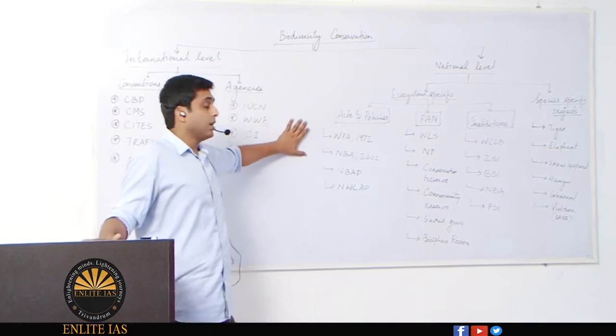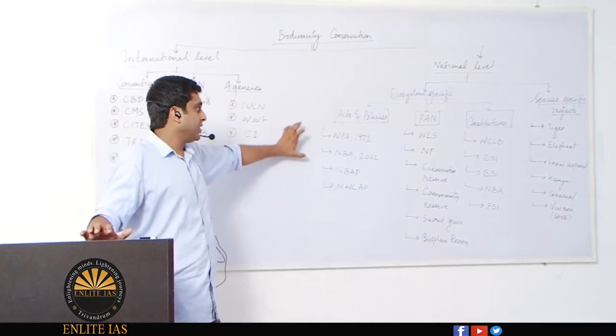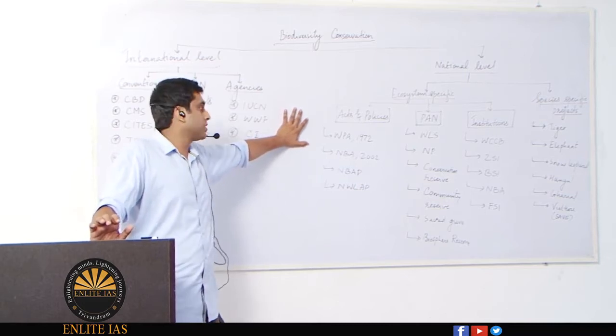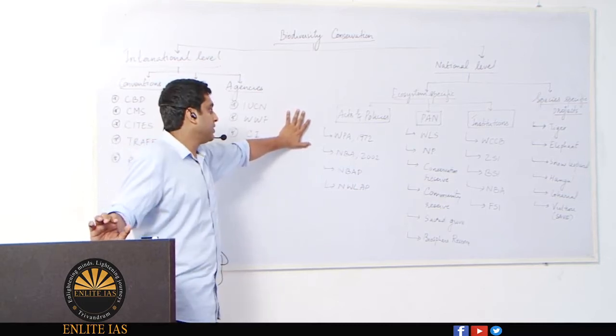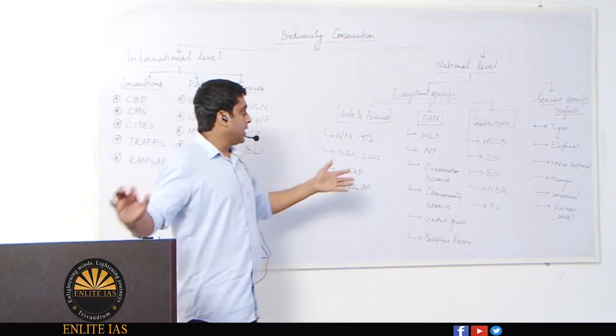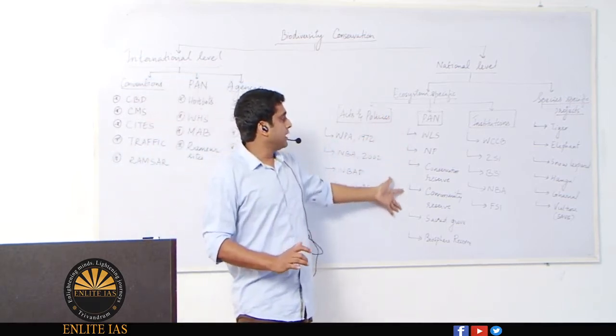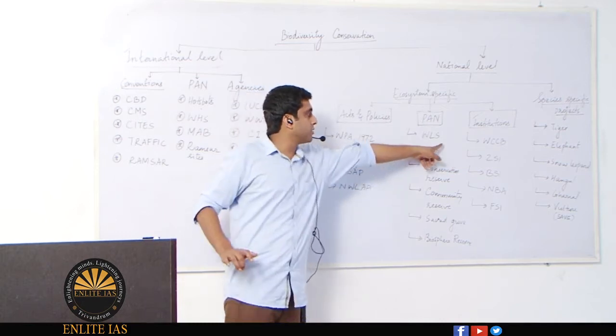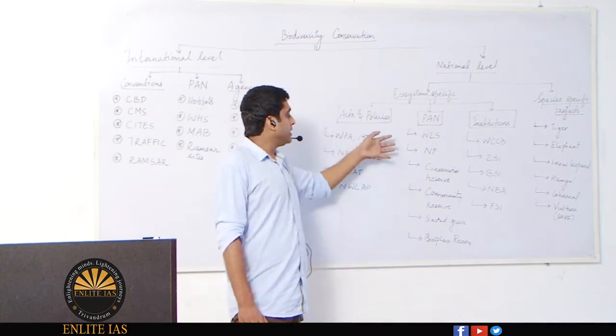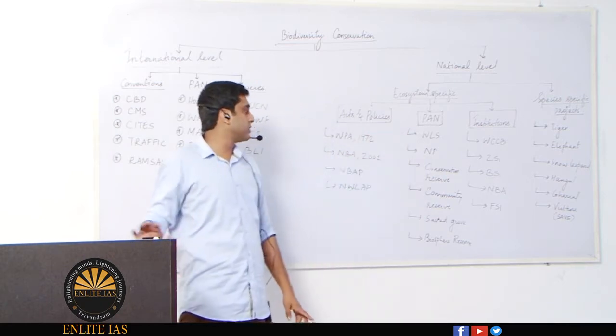Under acts and policies, the major act that deals with biodiversity conservation is the Wildlife Protection Act of 1972. It has many initiatives. Even the major four protected area networks, the wildlife sanctuary, national park, conservation reserve and community reserve, are initiated by the Wildlife Protection Act itself.